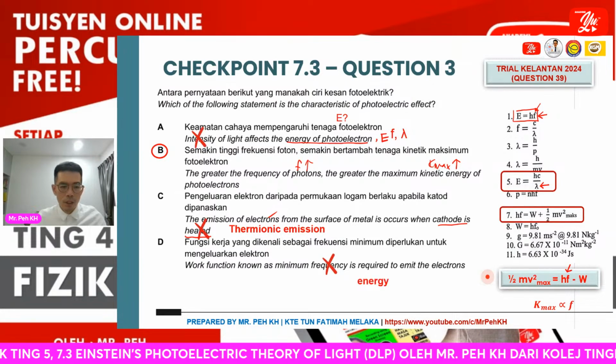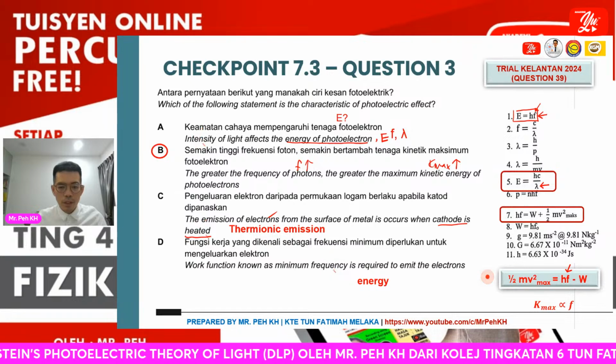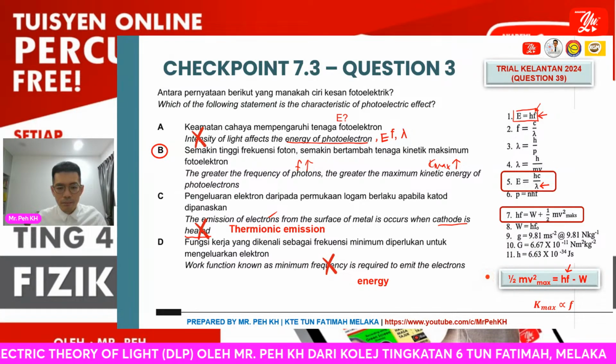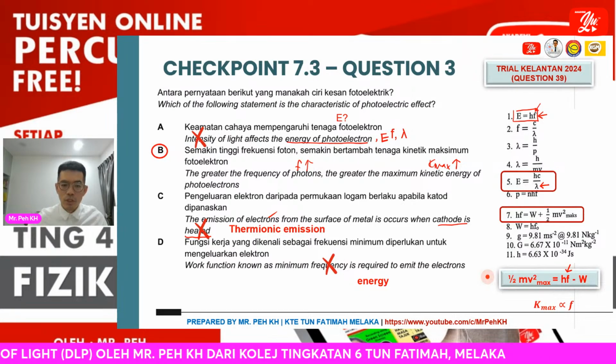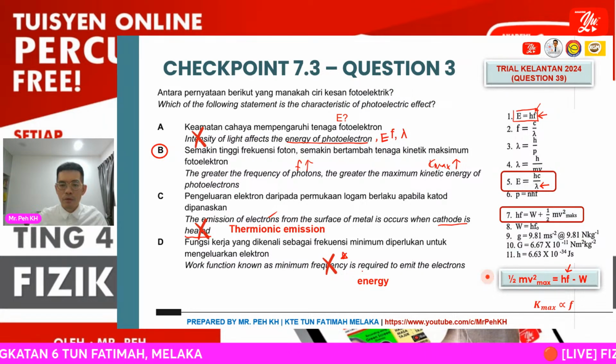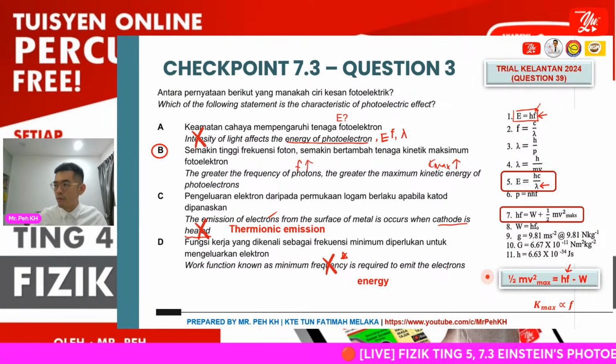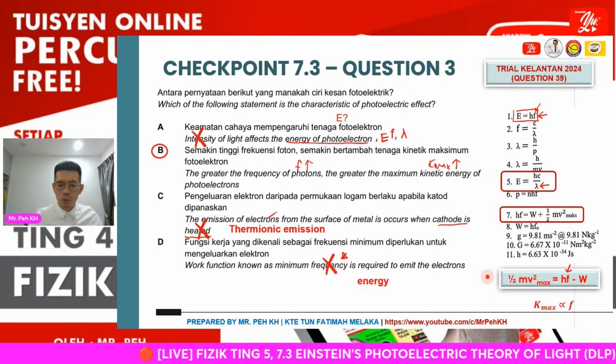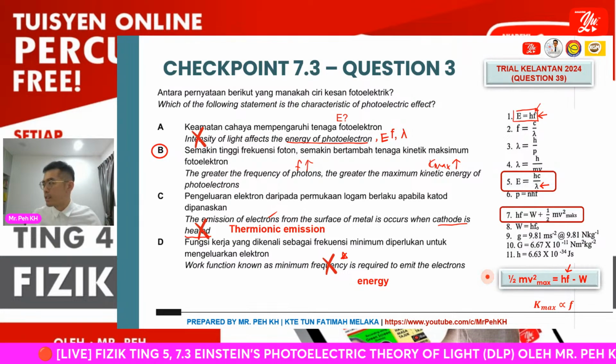Okay. Then the D. So here, work function is known as the minimum energy, not frequency, required to emit the electron. If I say the minimum frequency required to emit the electron, this is the threshold frequency of the metal. Okay, so here the answer is very clear, that will be B.